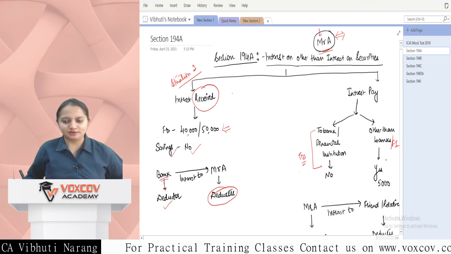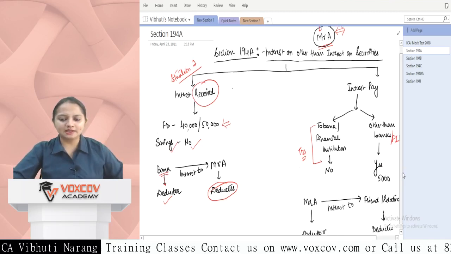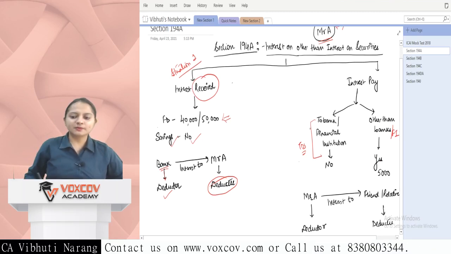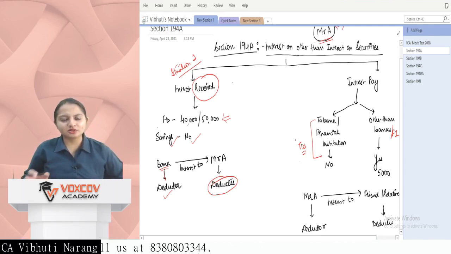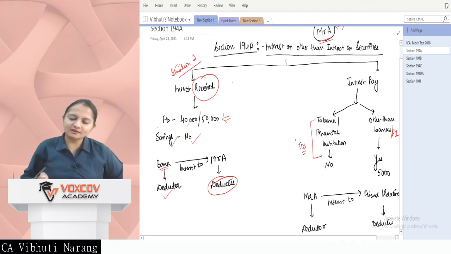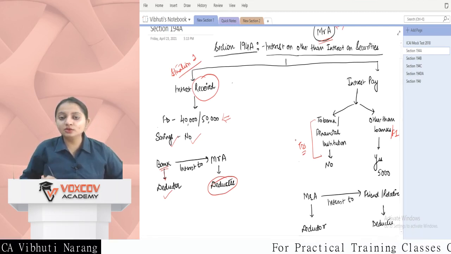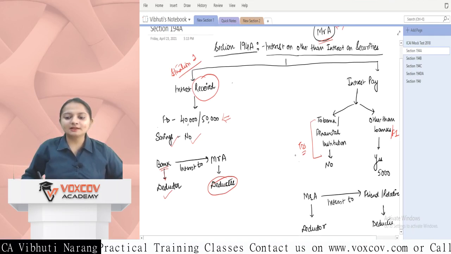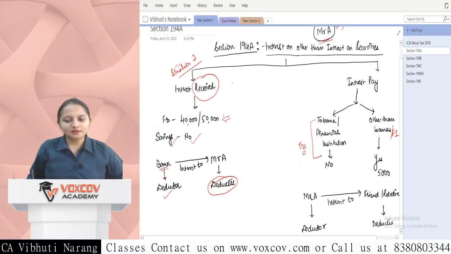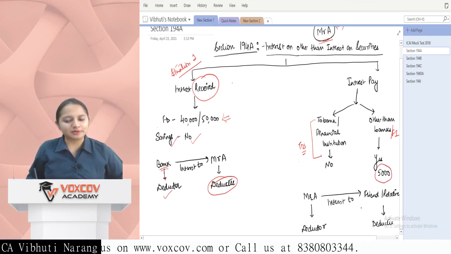the threshold limit is 5,000. For example, Mr. A is paying interest to a friend or relative. He must have taken a loan for his business or profession or any other thing. He requires some funds in the business and he has taken a loan from his friends or relatives, and he is paying interest on that amount raised from the friends or relatives. In that case, the threshold limit comes out to be 5,000 and he has to pay the interest.